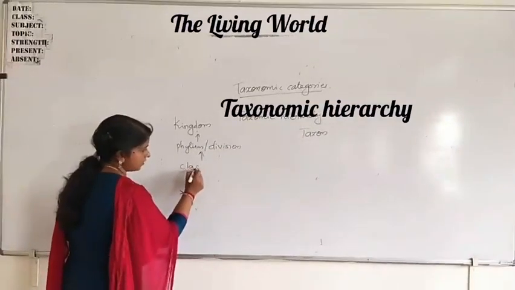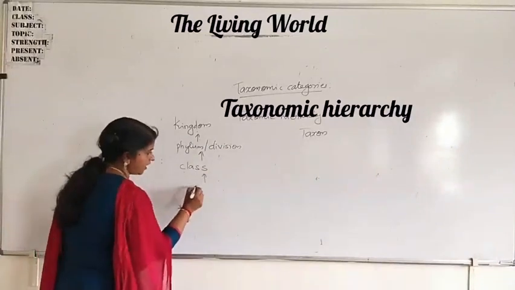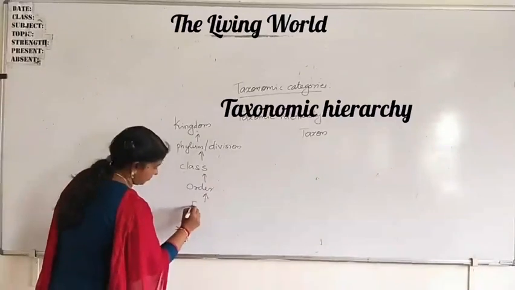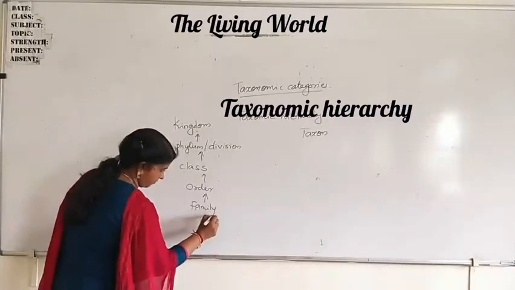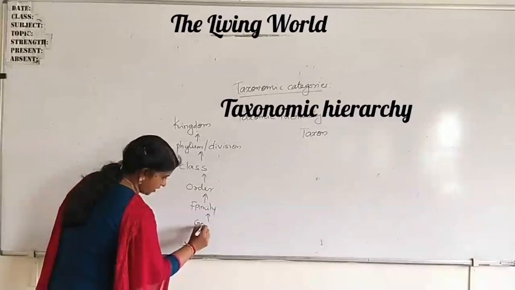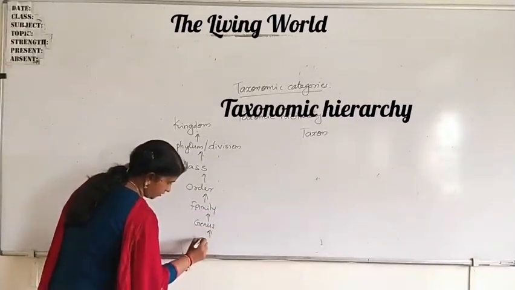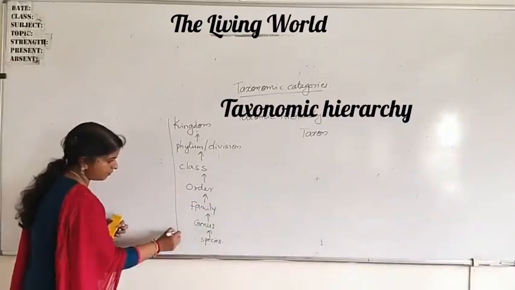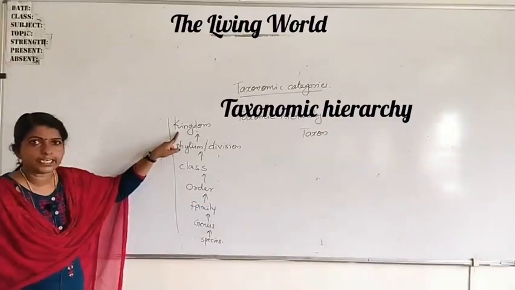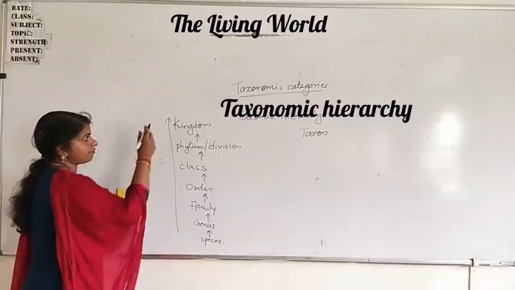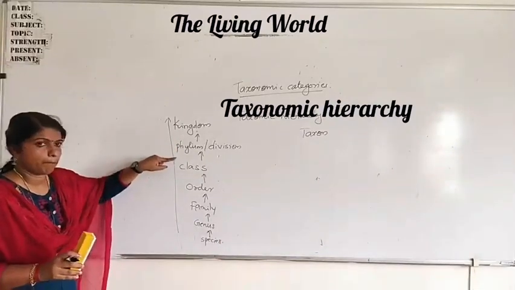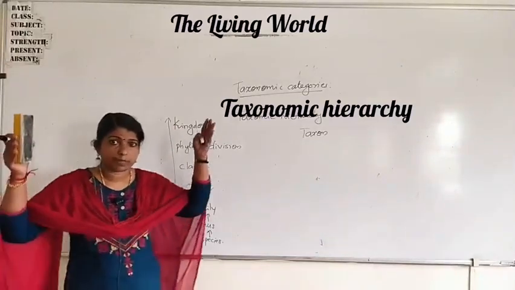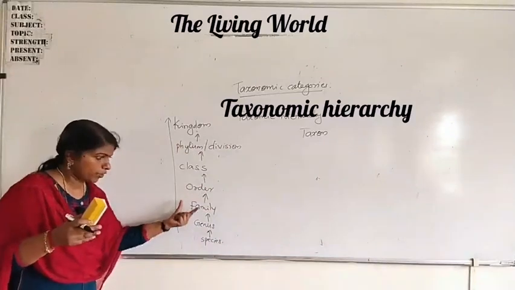Then class, then order, family, then genus, then species. So kingdom, then phylum, class, order, family, genus, species. Kingdom is the biggest, then lower like this.